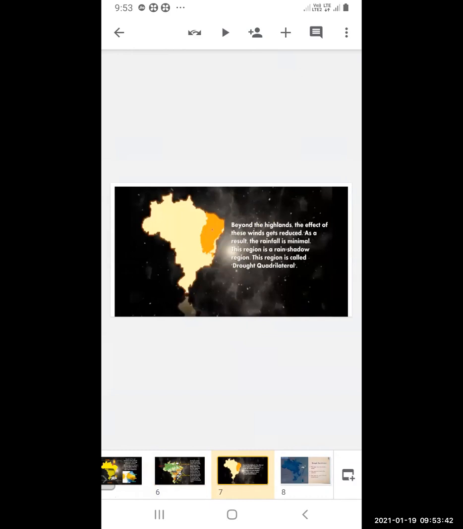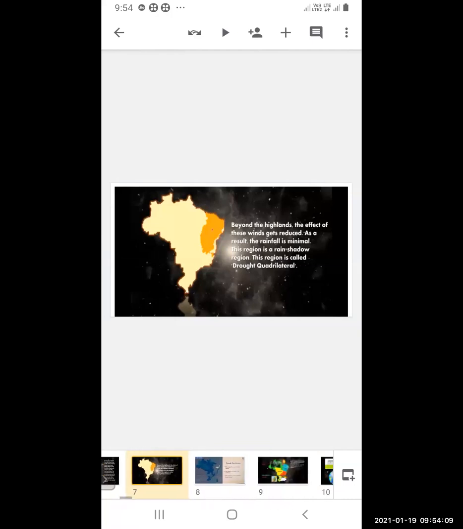Now, beyond the highlands, the effect of the northeast and southeast trade winds gets reduced. As a result, the rainfall is minimal. This region is a rain shadow region. You can see the color that shows the rain shadow region. This region is called the drought quadrilateral.